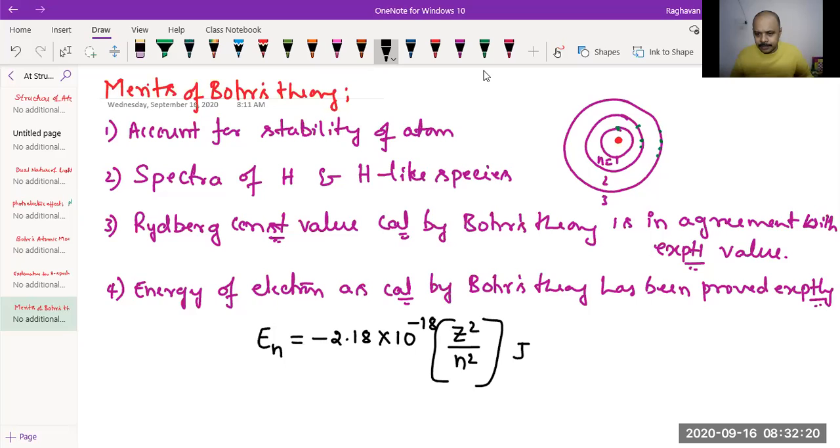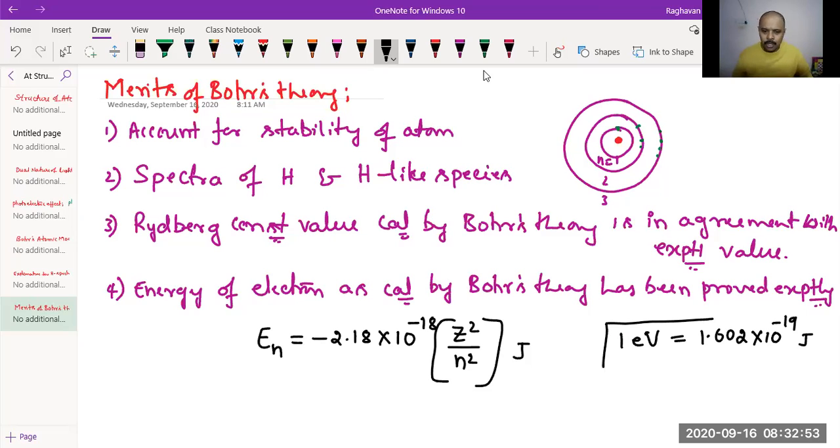You should know one thing. It can also be expressed in electron volt units instead of joules. 1 electron volt is 1.602 into 10 raised to minus 19 joule. So this is in joules, no? So convert 2.18 into 10 raised to minus 18 into electron volts, that is, 2.18 into 10 raised to minus 18 divided by 1.602 into 10 raised to minus 19.